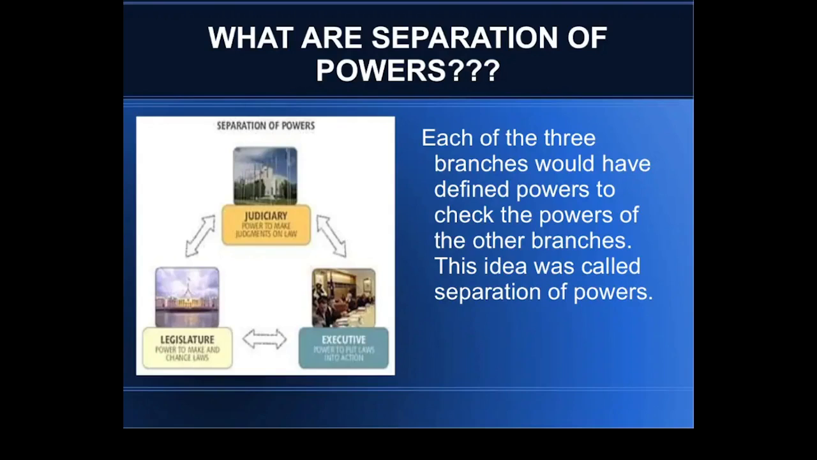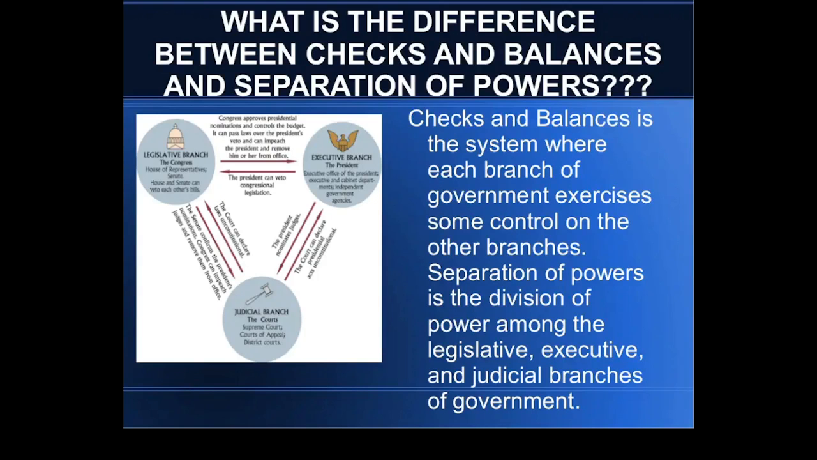So what are separations of powers? This has to do a lot with checks and balances. Each of the three branches would have defined powers to check the powers of the other branches. This idea was called separation of powers. This means, for example, that no branch has absolute control over the law and the creation of law.